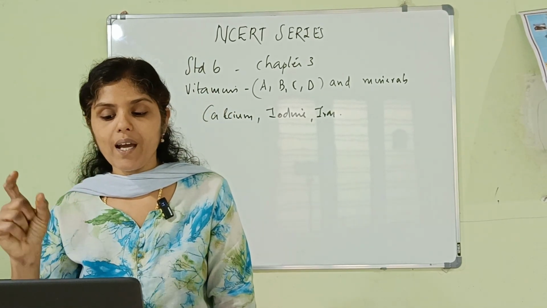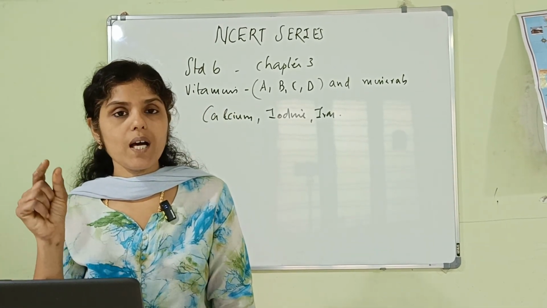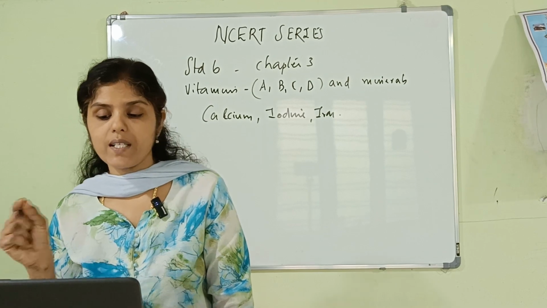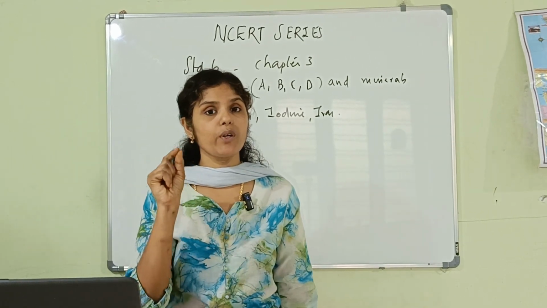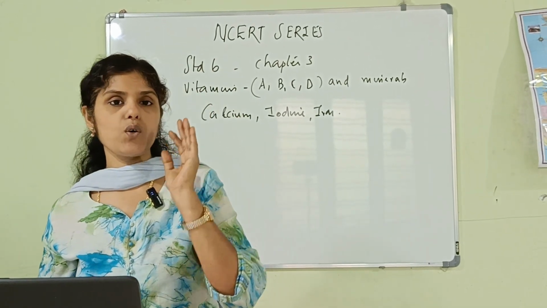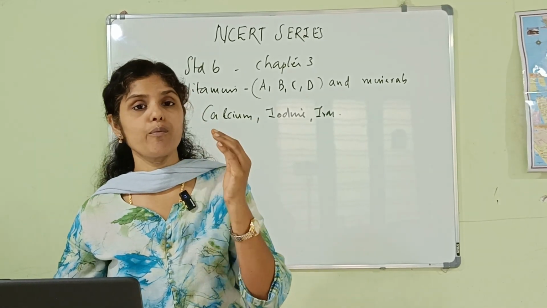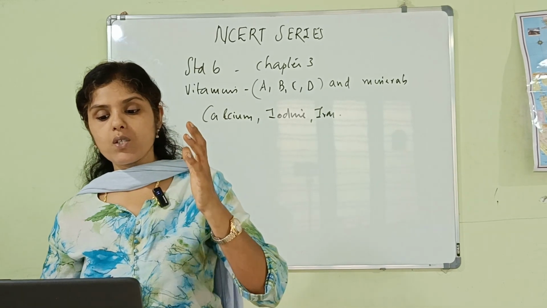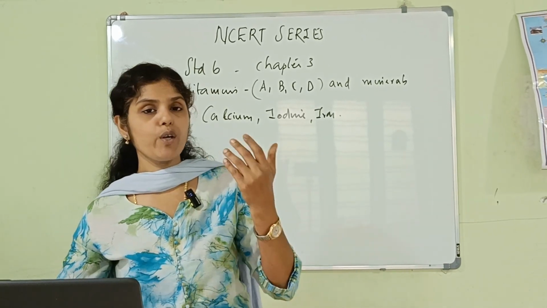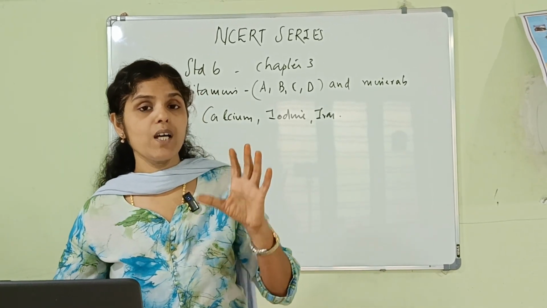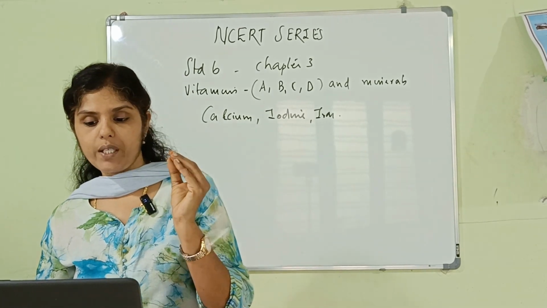Here you have to note the point: vitamins and minerals are called protective nutrients. Why are they said so? Because these nutrients protect our body from various diseases and keep our body healthy. So vitamins and minerals protect our body from various diseases and maintain our health. So they are said to be protective nutrients.